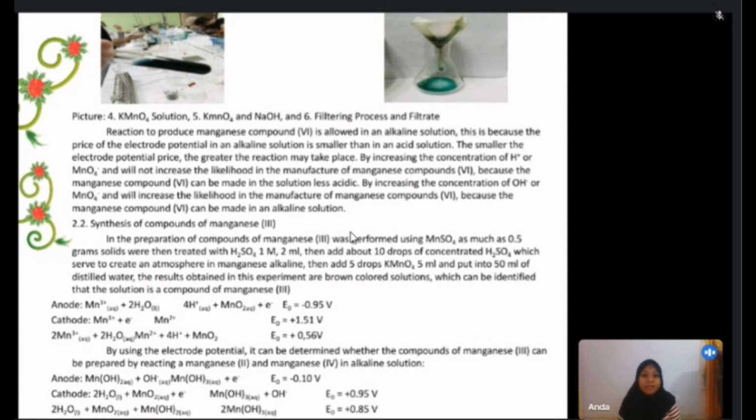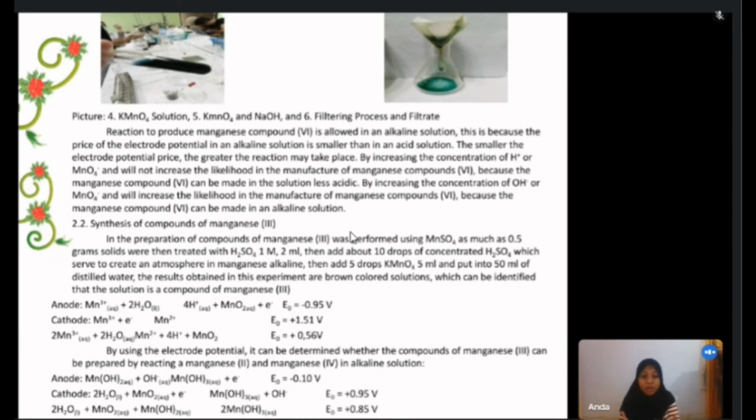Synthesis of compound manganese 3. In the preparation of compound manganese 3, MnSO4 solid, about 0.5 grams, was treated with 1 ml H2SO4, then added about 10 drops, then 5 drops of KMnO4 in 10 ml of distilled water. The result of this experiment is a solution color that can be seen. The end solution is manganese 3.